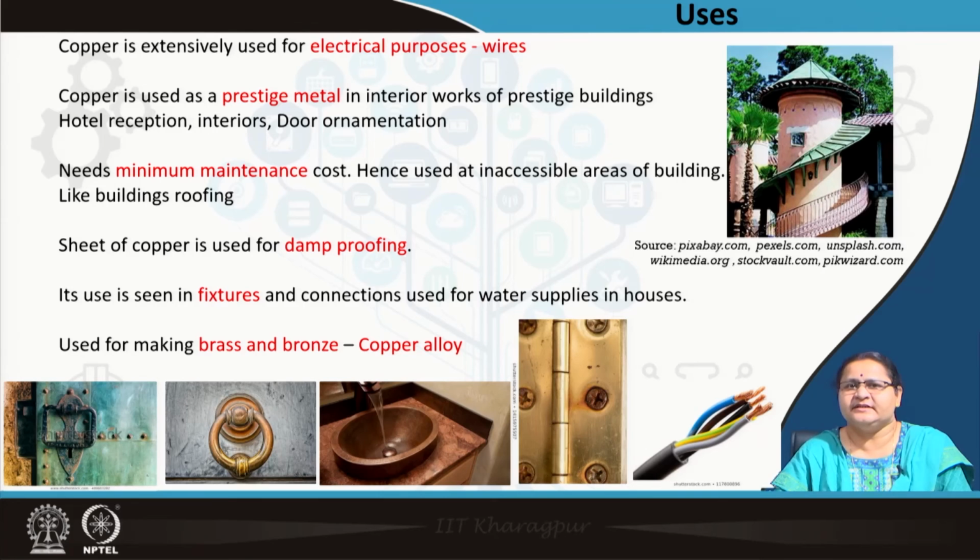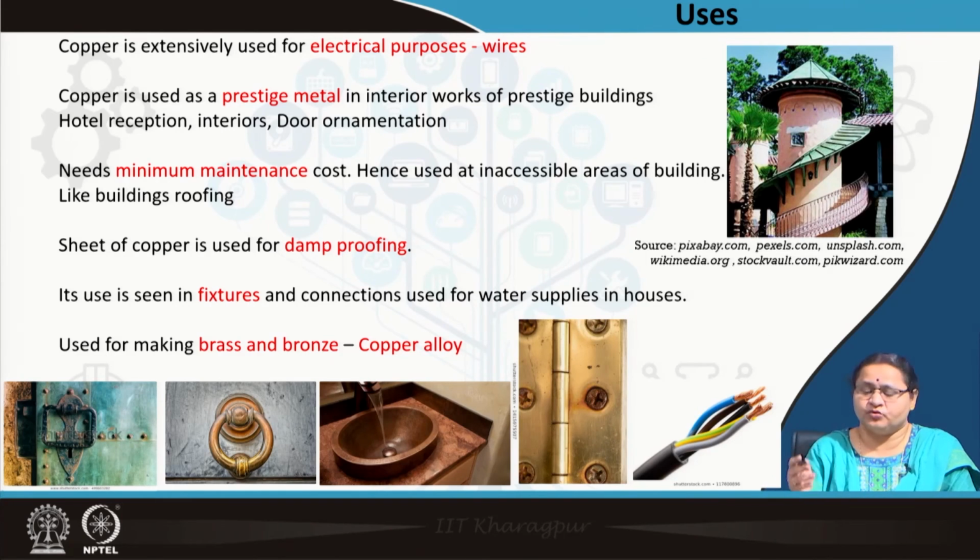So, these kinds of interiors you can see. It can be some ornamental item in a hotel reception. And as you all know, copper is used as wires for electrical connections. Brass and bronze have a good percentage of copper in them, and brass is also used for hinges, that is, building hardware.